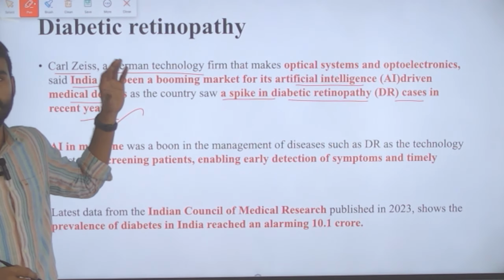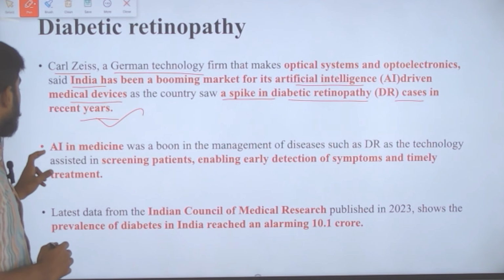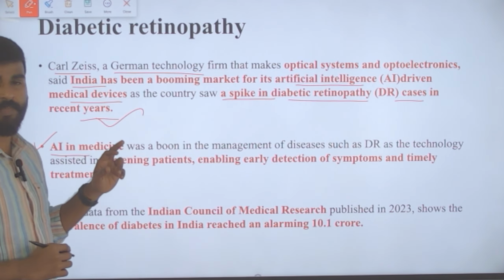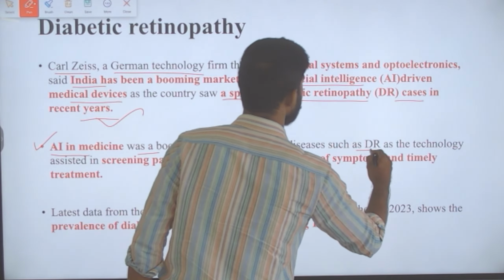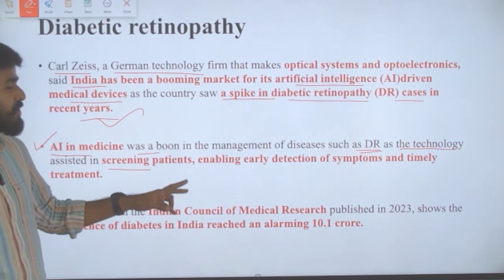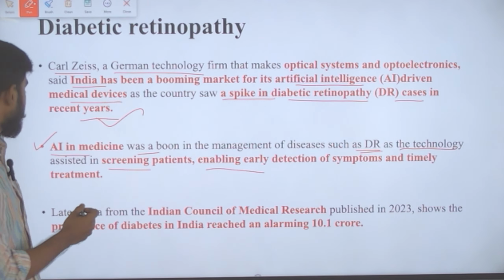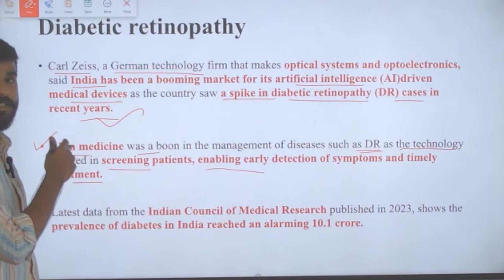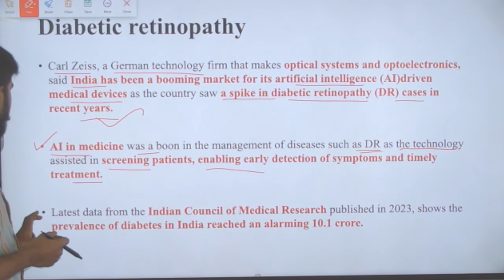So because of this we are going to study what is diabetic retinopathy, and this artificial intelligence in medicine was a boon in the management of diseases such as diabetic retinopathy, as this technology assisted in screening the patients, enabling early detection of symptoms and even timely treatment. Okay, that is how artificial intelligence is helping the field of medicine.